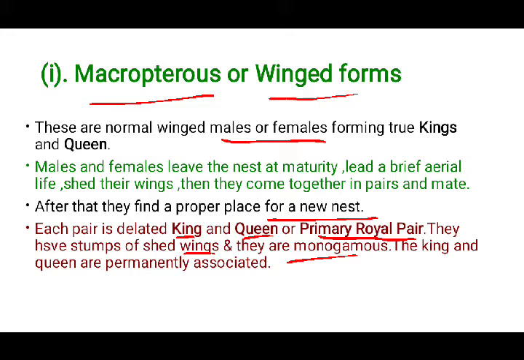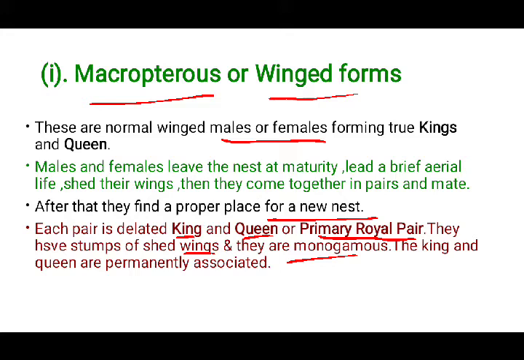They are monogamous in nature. Monogamous means they remain together and don't reproduce with other males or females during the season.